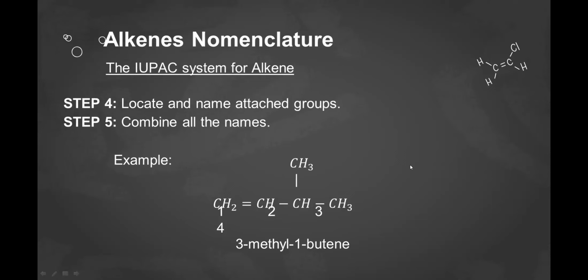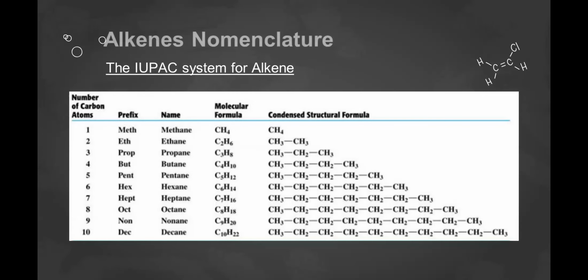In cycloalkenes with more than one double bond within the ring, assign one double bond the numbers 1 and 2 and the other double bonds the lowest numbers possible. Next, these are the prefixes for the number of carbon atoms.